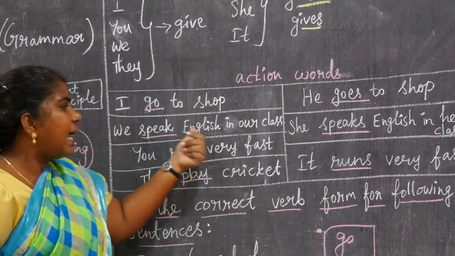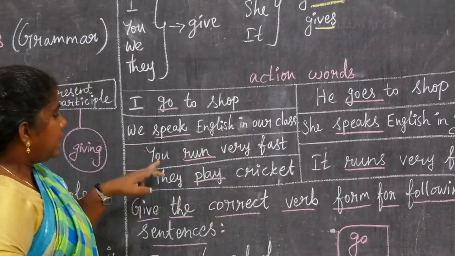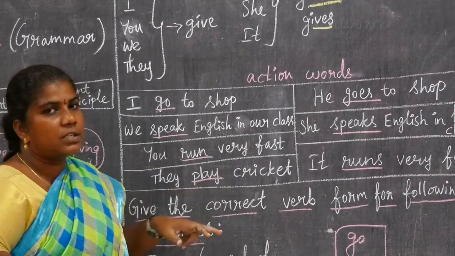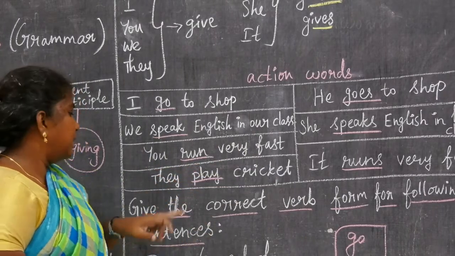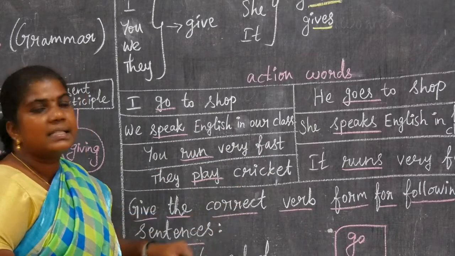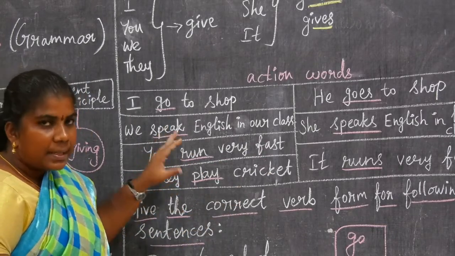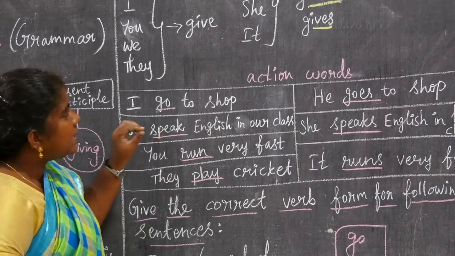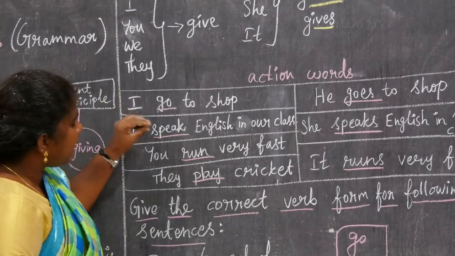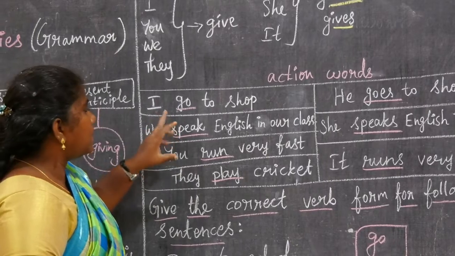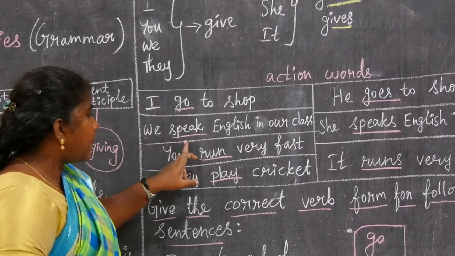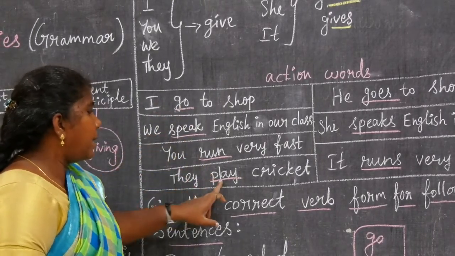You run very fast. They play cricket. The words are not changed in the present form. I go, we speak, you run, they play.